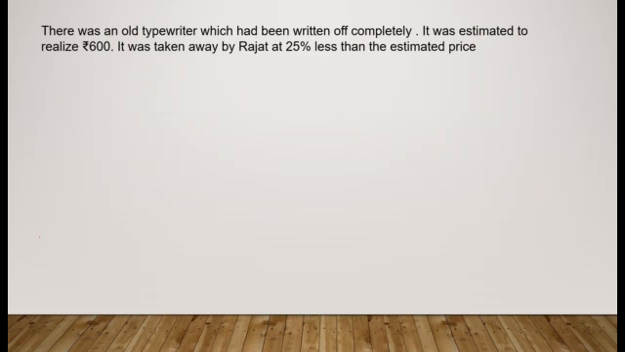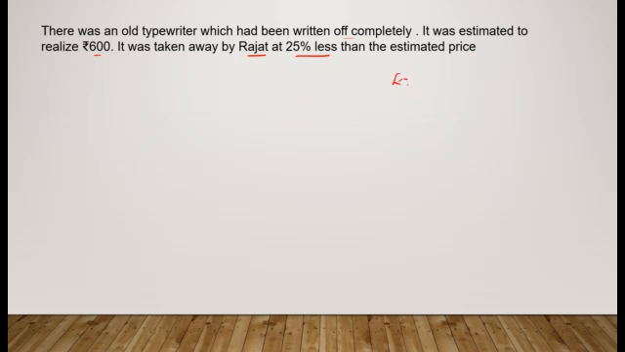Next, there was an old typewriter which had been written off completely. This means that there is no value of the typewriter in the books of accounts. It was estimated to realize 600. It is an estimate, but physically it is still present there and you could sell it off, and we estimate that it would realize 600 rupees. But it is only an estimation; you have not sold it yet. It was taken away by Rajat. Rajat is the partner. He is taking over the asset, the typewriter, at 25% less than the estimated price.